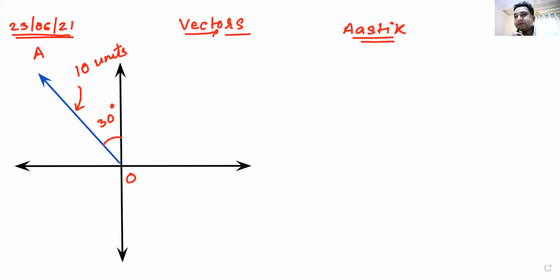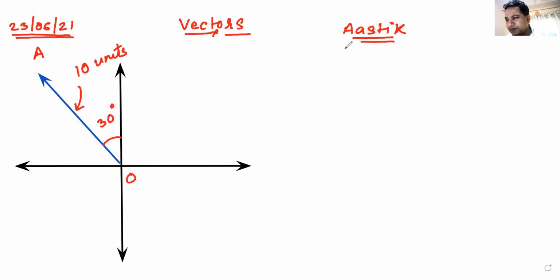Does no one remember? Finding angle. What do you mean by finding angle?